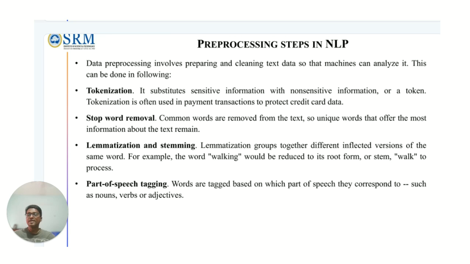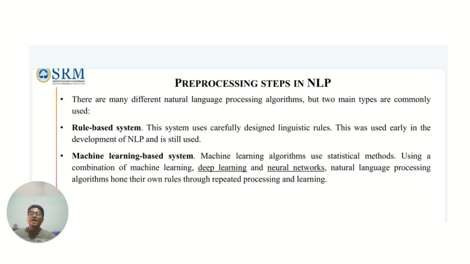There are some pre-processing steps which have to be done in NLP: tokenization, stop word removal, lemmatization and stemming, and part of speech tagging. Tokenization separates sensitive and non-sensitive information, stop words are those which are not required, and words can be reduced to their root, which is called lemmatization. And then part of speech tagging.